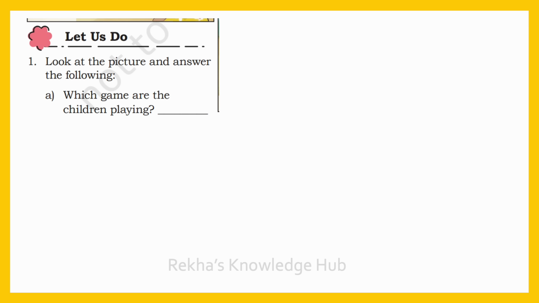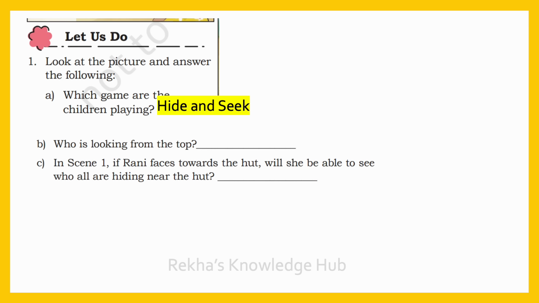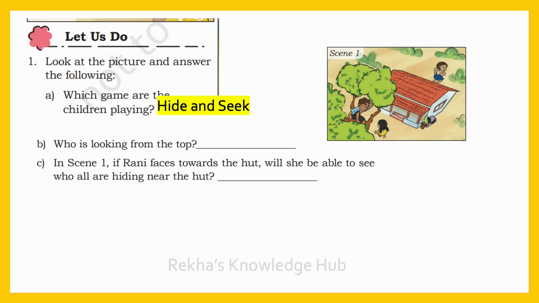Let us look at the picture and answer the following. Which game are the children playing? The children are playing hide and seek. Who is looking from the top? Jagat. See this picture? Jagat. He is looking from the top.